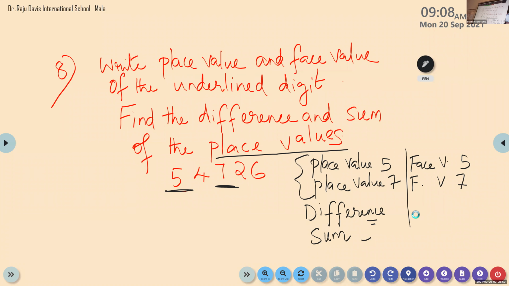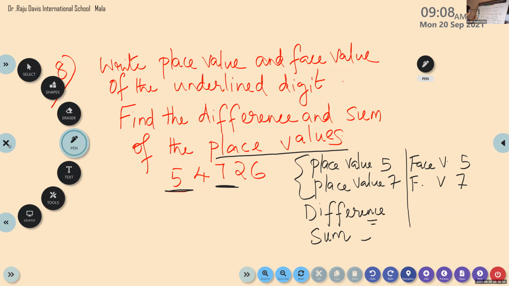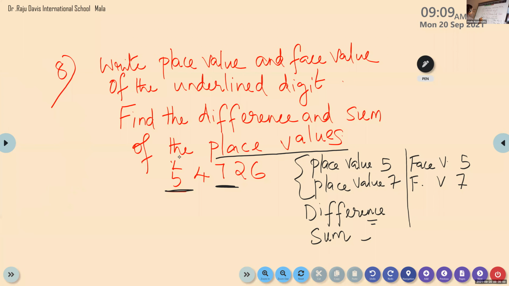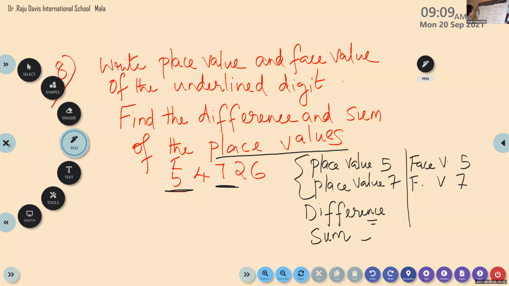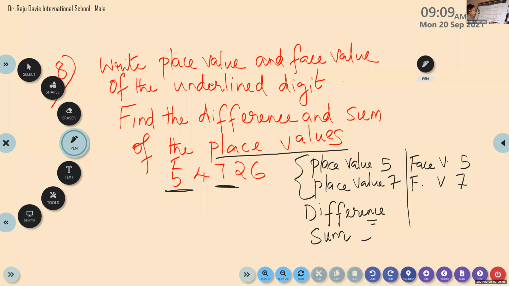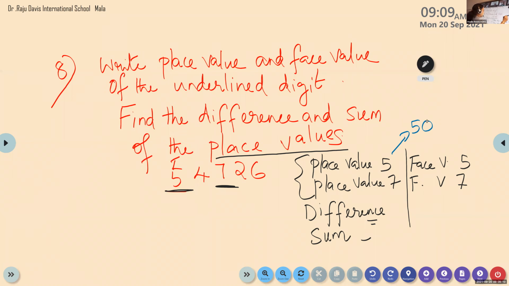Okay, what is the place value of 5? 50,000. Look here, children. It is in 10,000s place. So we can write here place value of 5 is 50,000.